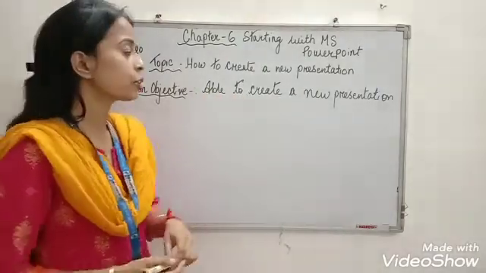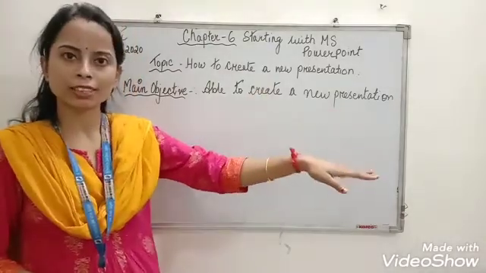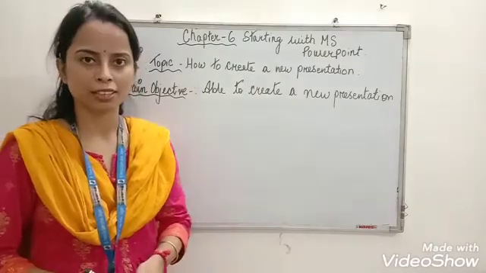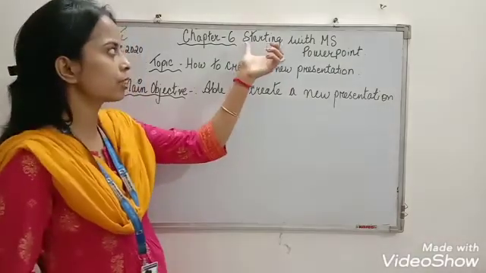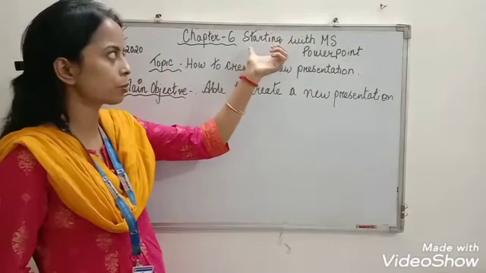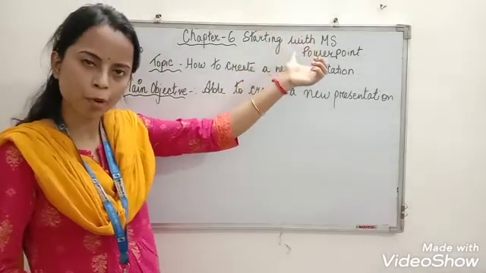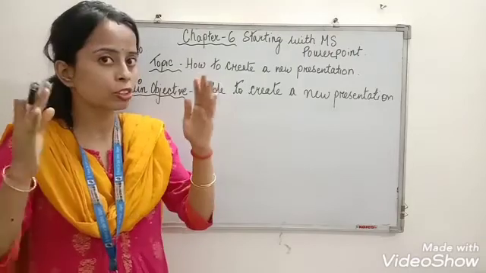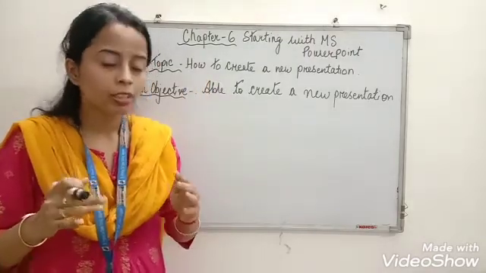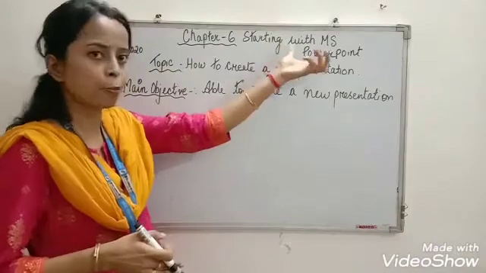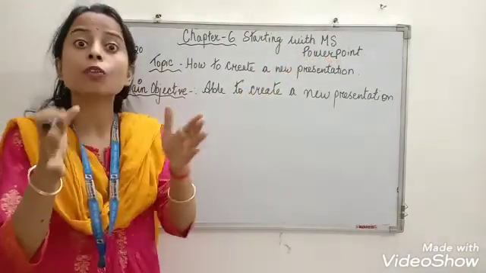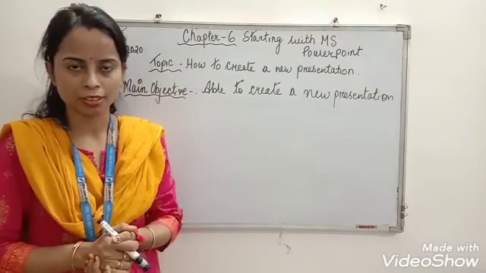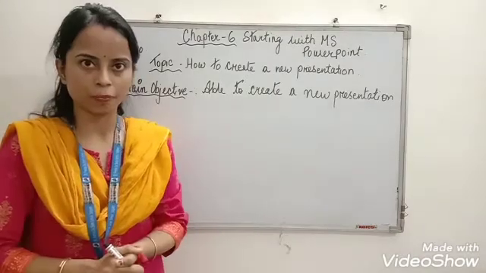Okay children, before starting today's class, let's give a quick recap of what we had learned in our previous class. In our previous class, we started which chapter? Chapter 6, that is about starting with MS PowerPoint. In there, what we have learned? Just an introduction of PowerPoint, then various fields where PowerPoint is used, then the steps to open the PowerPoint window 2007.